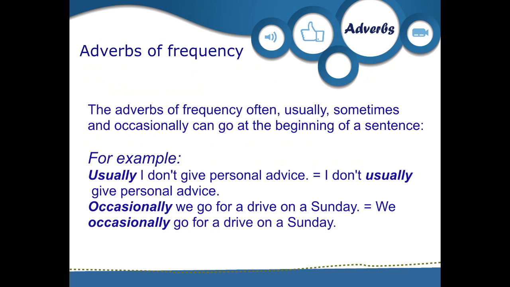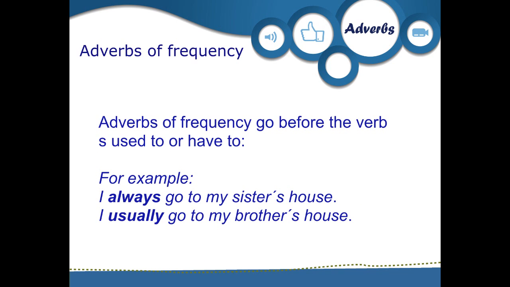The adverbs of frequency often, usually, sometimes, and occasionally can go at the beginning of the sentence. For example, usually I don't give personal advice. I don't usually give personal advice. Occasionally, we go for a drive on a Sunday. We occasionally go for a drive on Sunday. Adverbs of frequency go before the verb used to or have to. For example, I always go to my sister's house. I usually go to my brother's house.